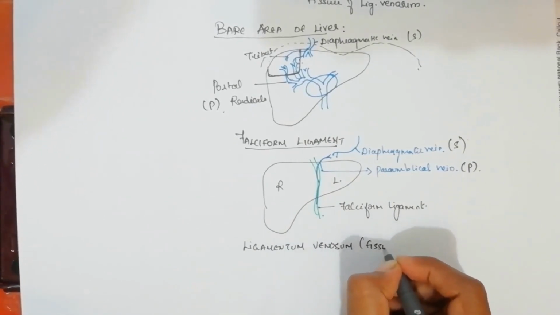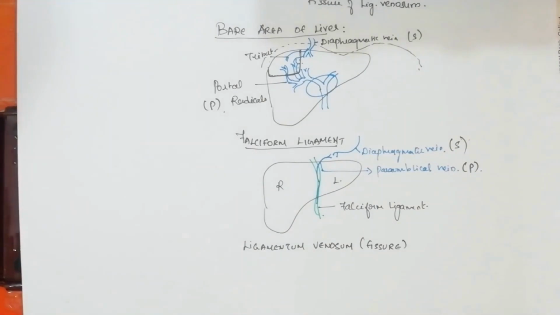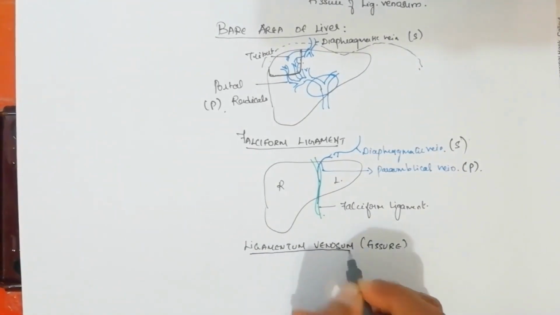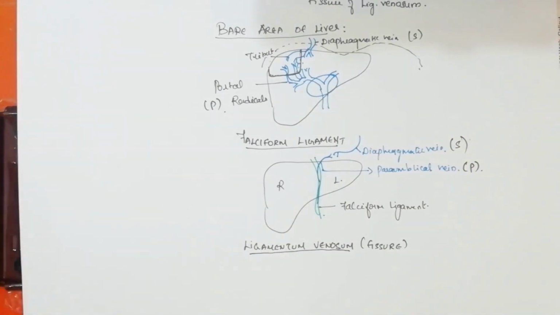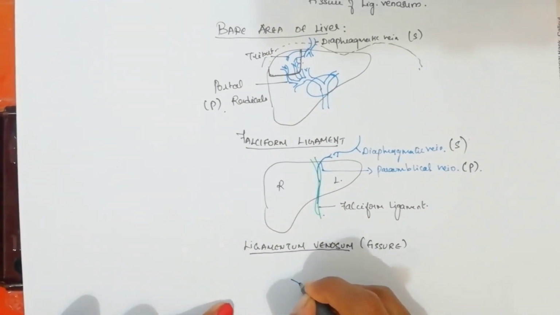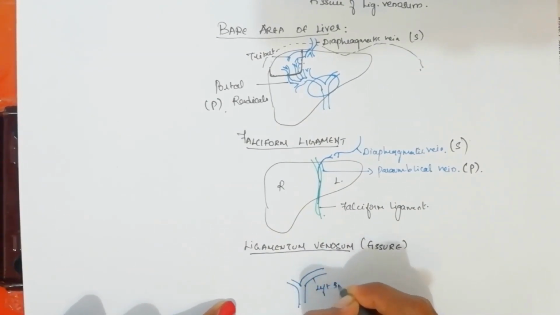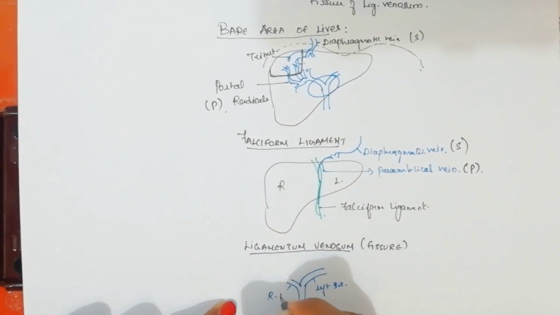In the fissure for ligamentum venosum we have one more anastomosis happening. Here we again have a branch of portal vein. You know we have a right branch and a left branch of the portal vein. The left branch is usually larger. So this is the left branch and this is the right branch.